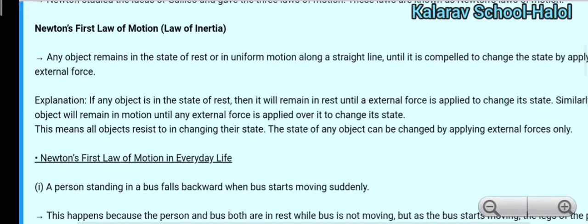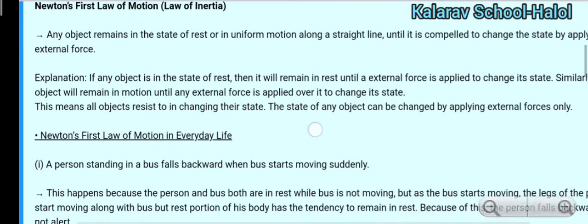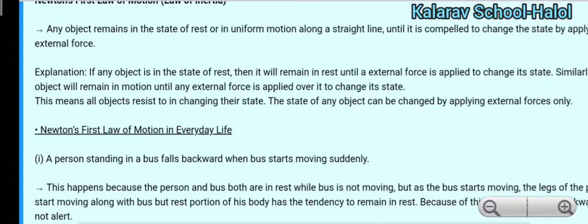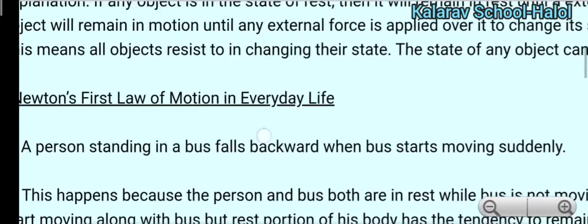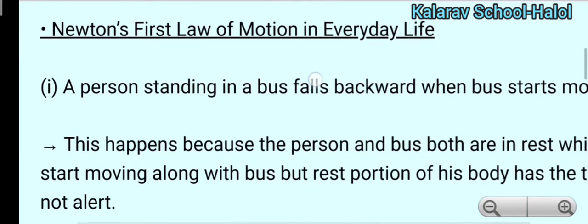So, here we can simply say that all objects resist a change in their state. The state of an object can only be changed by applying an external force. So every object of the universe remains in its position or state unless some force is applied on it. There are a lot of examples we can see in our daily life. So, Newton's first law of motion in everyday life.